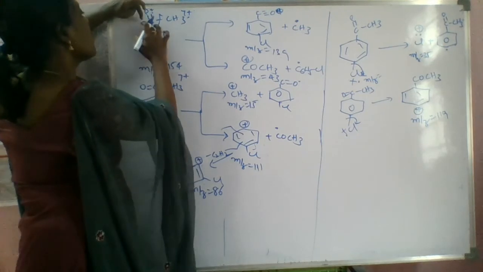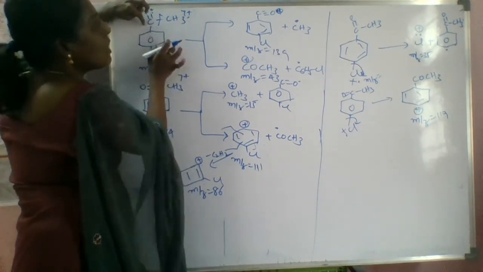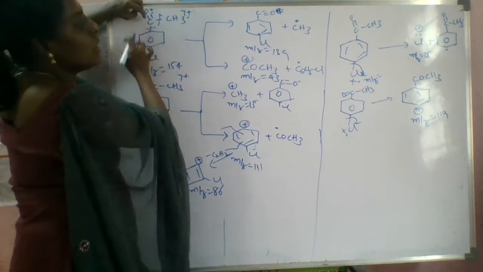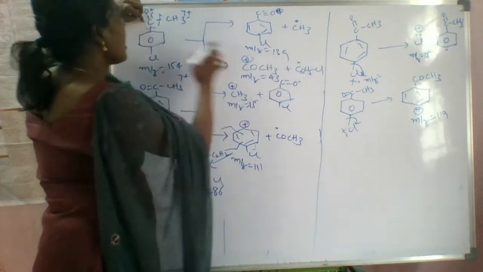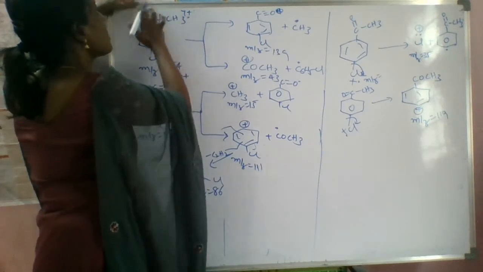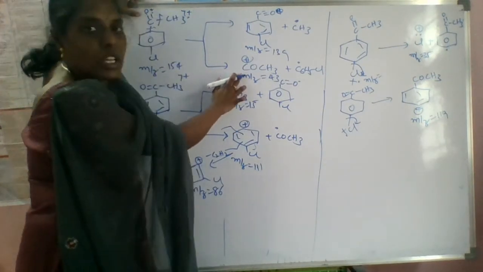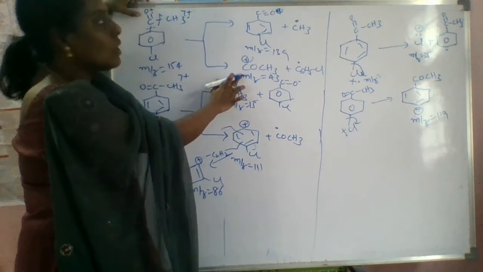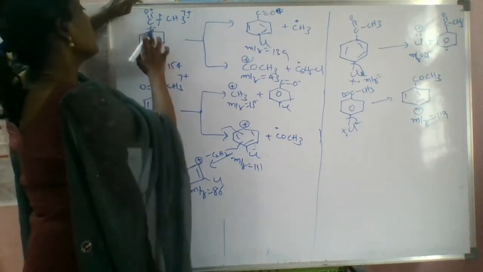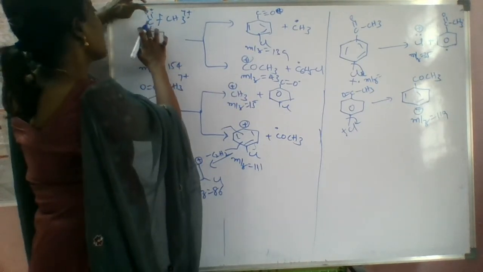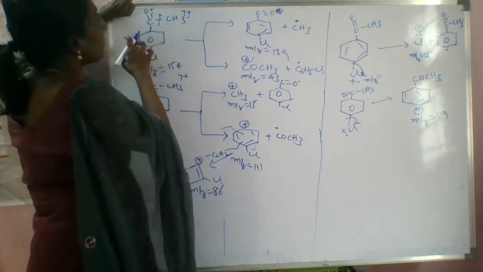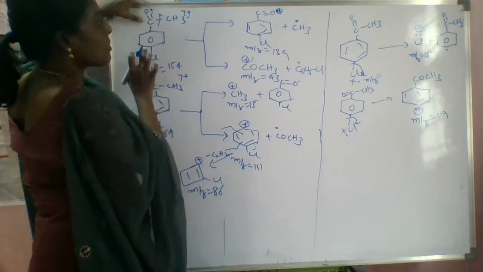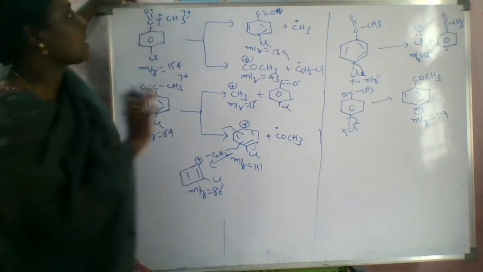Next, if you do the homolysis here, this part will be eliminated as a radical, and this total part is converted into the cation, COCH3. But you don't write it all at a time, you have to write separately. I am explaining like this, but you don't show it all at a time.